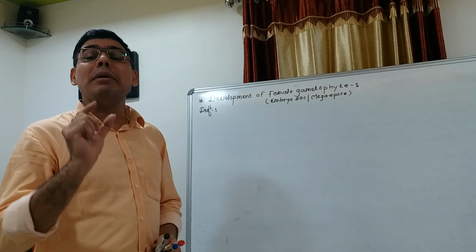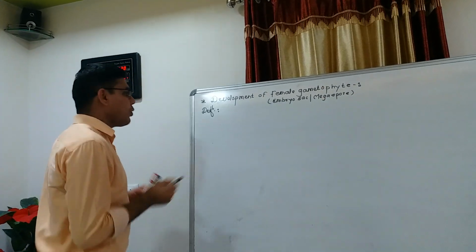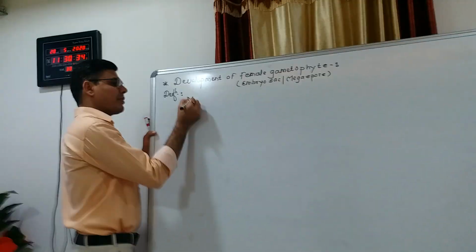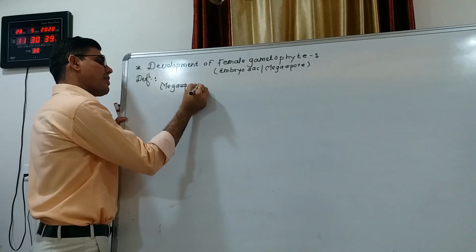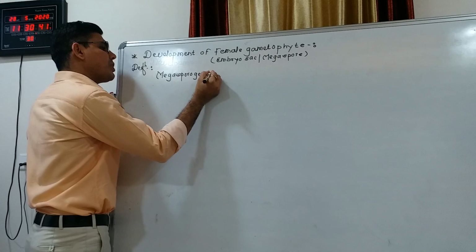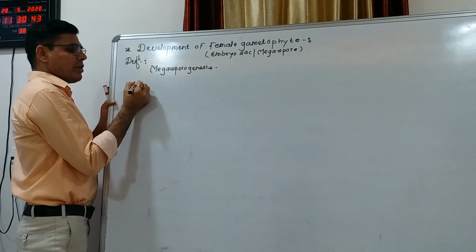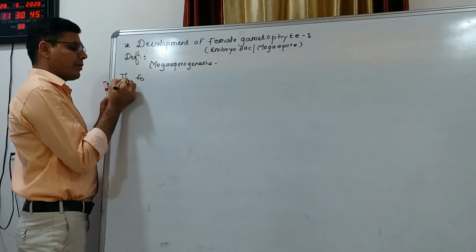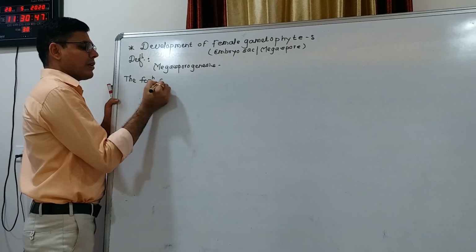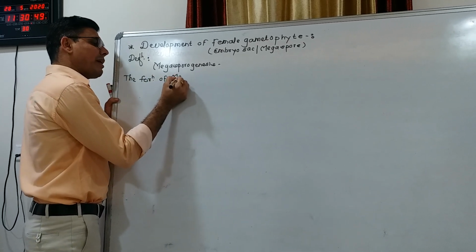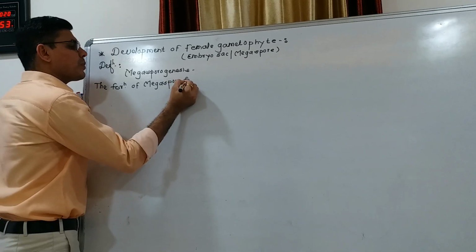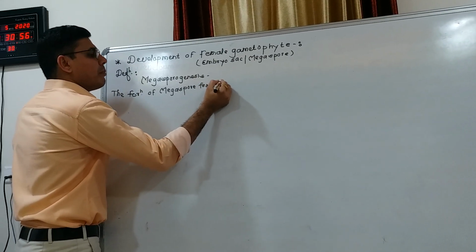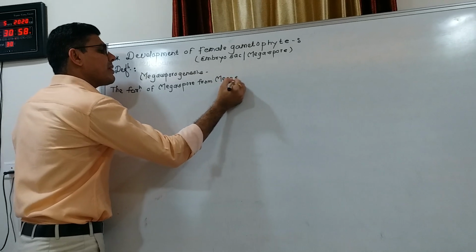So what is meant by megasporogenesis? Megasporogenesis means the formation of megaspore from megaspore mother cell.